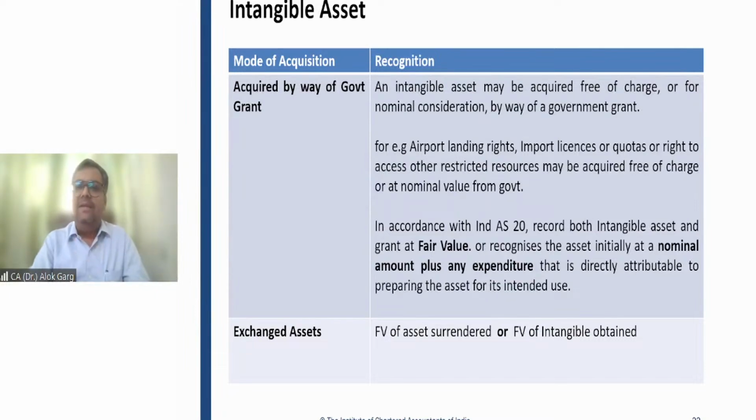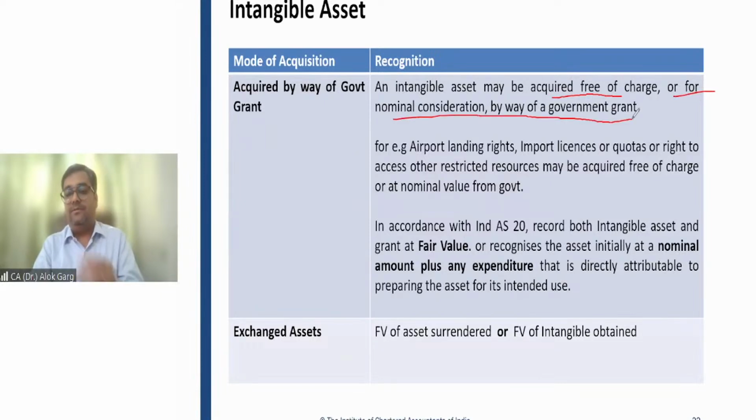So friends, an intangible asset may be acquired free of cost or for nominal consideration by way of a government grant. For example, airport landing right, import license or quotas or right to access other restricted resources may be acquired free of cost or at a nominal value, at a very insignificant value, right? So in this case, the standard says that in accordance with Ind AS 20, which is a government grant standard, it says to record both asset and grant at fair value, right?